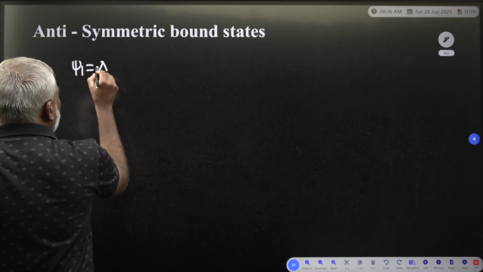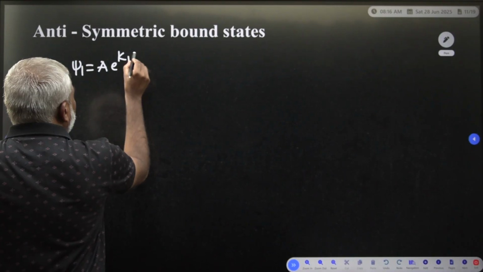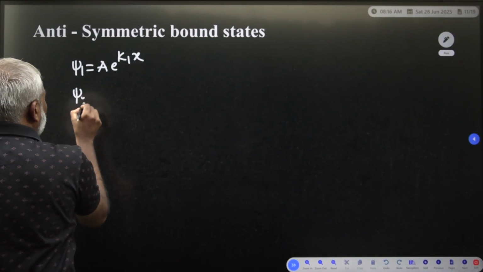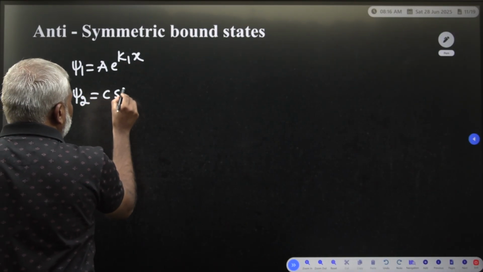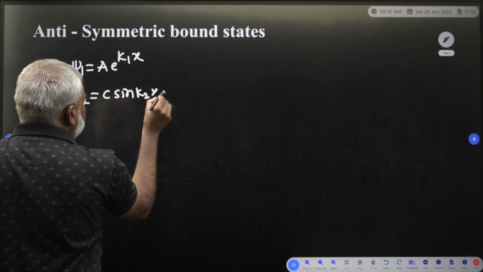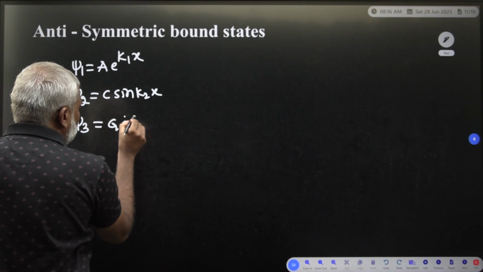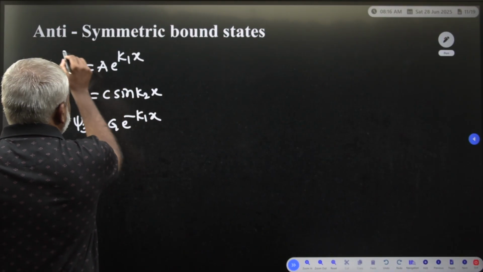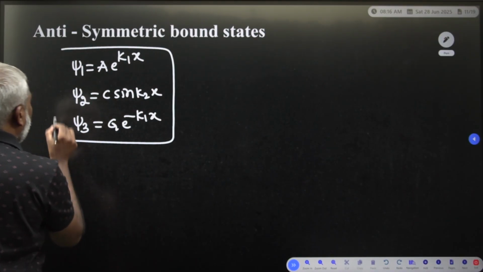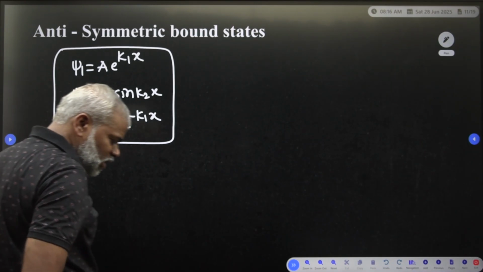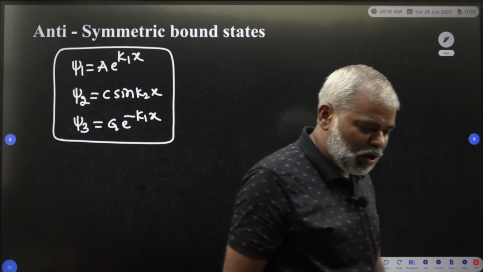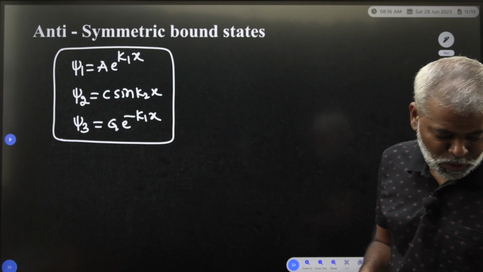Psi1 is equal to a e to the power of k1x, psi2 is equal to c sin k2x, this is the antisymmetric wave function. Psi3 is equal to g e to the power of minus k1x. These are the set of wave functions for the antisymmetric bound state.